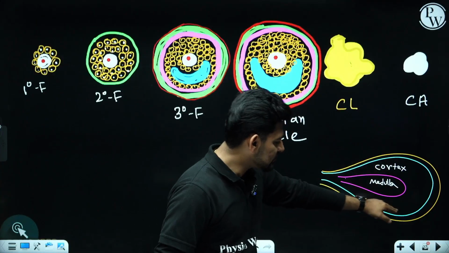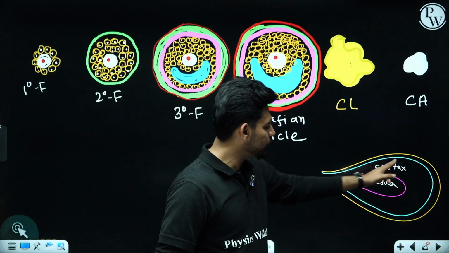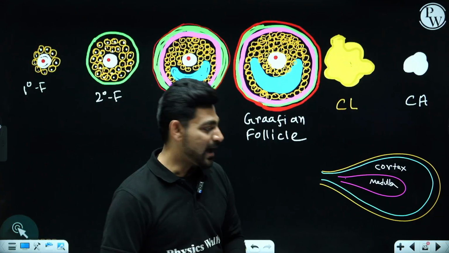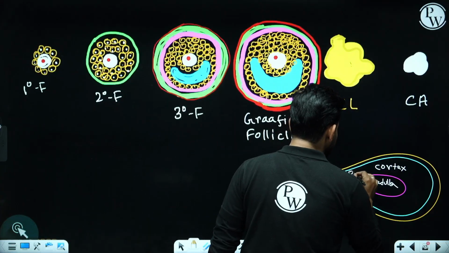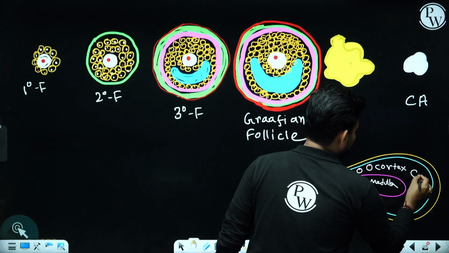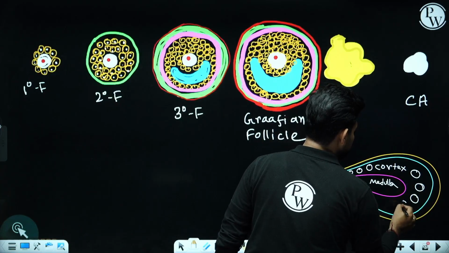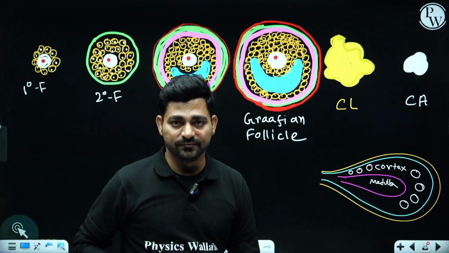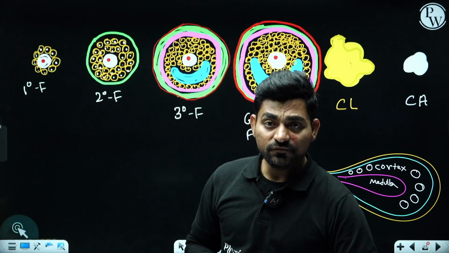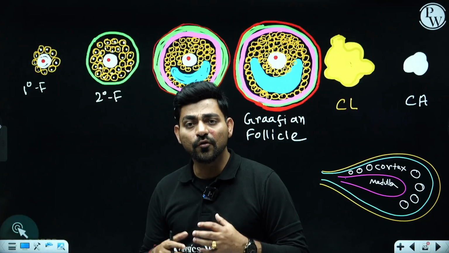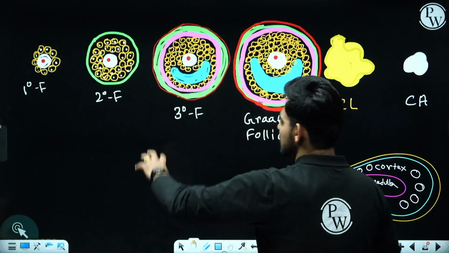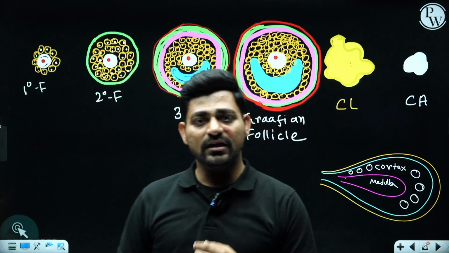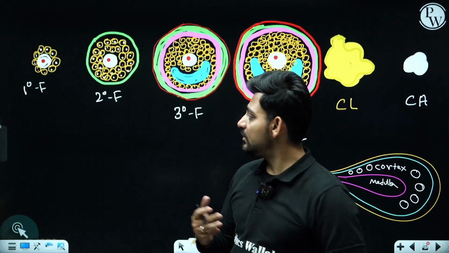And the cortex is the highly active zone where you can observe the process of oogenesis happening along with the development of the ovum-containing cages. We call them ovarian follicles, right? So this process of oogenesis or maturation of the ovum happens inside some ball-like, glandular structures, and they are called ovarian follicles.